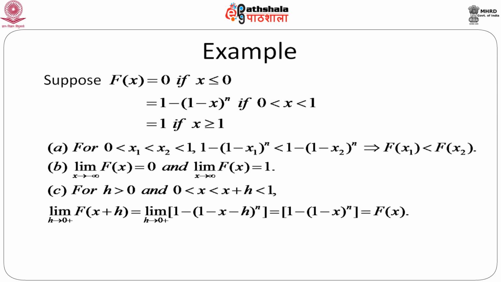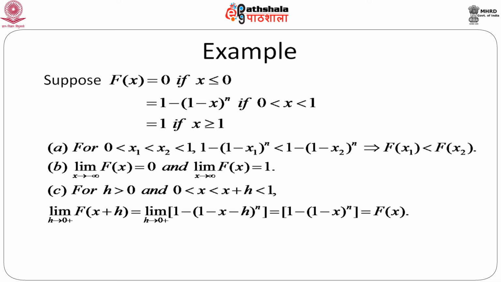If we want to check the properties, it is clear that for every x1 less than x2, we can immediately see that F(x1) is less than F(x2). So, it is non-decreasing. Now, it is clear that F(x) equals 0 as x goes to minus infinity, and F(x) equals 1 as x goes to infinity.